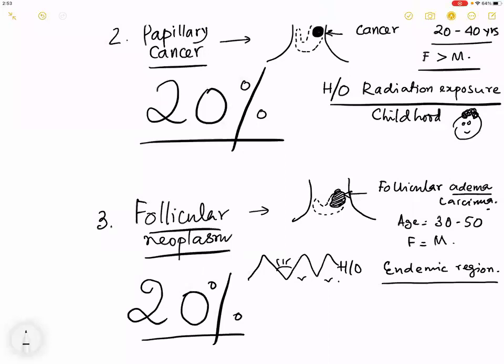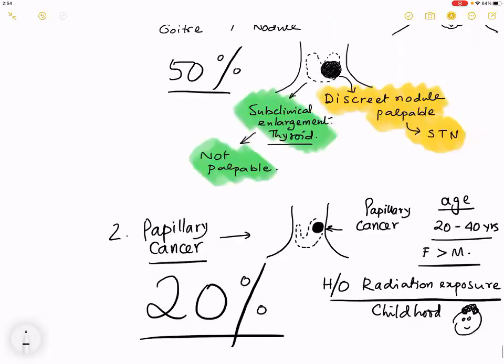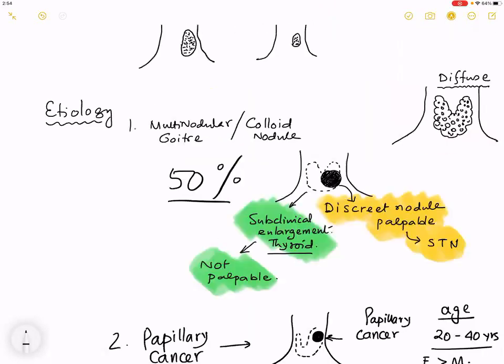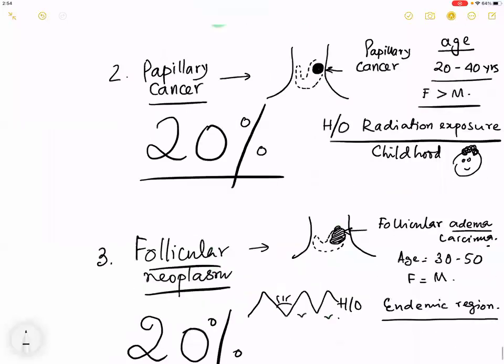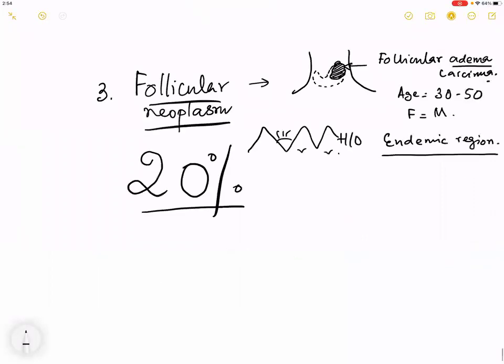Now tell me, have you completed writing? Can I proceed? How much percentage of solitary thyroid nodule is multinodular goiter? 50%. How much is papillary cancer? 20. How much is follicular neoplasm? 20. The last kind of a solitary thyroid nodule is called a thyroid cyst, which means a fluid-filled